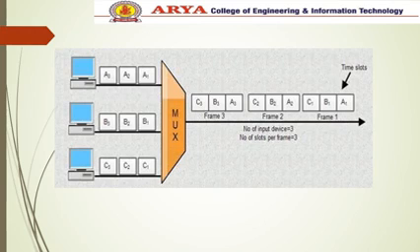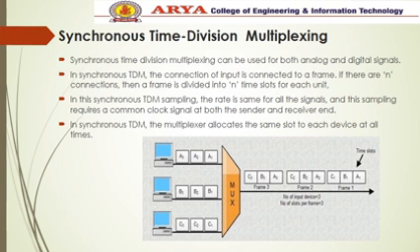This is the basic structure of the TDM. In this, all the three channels are divided into the band frames where they utilize the complete frequency bands. Time division multiplexing is of two types.